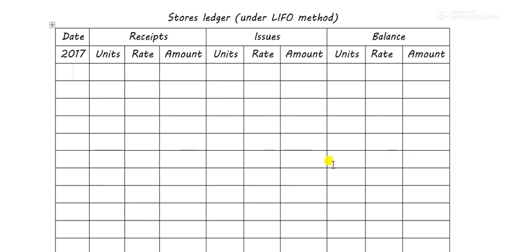So on 2017 Feb 1, the opening stock was 80 units at the rate of 2. Feb 1, 80 at 2 means 160.